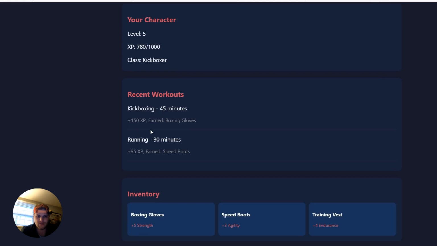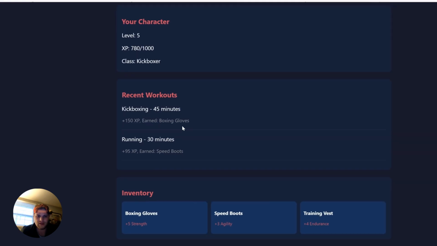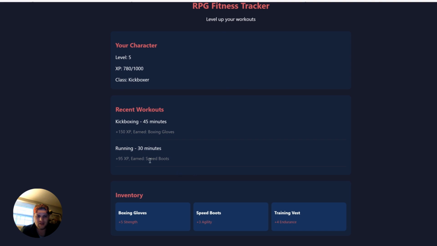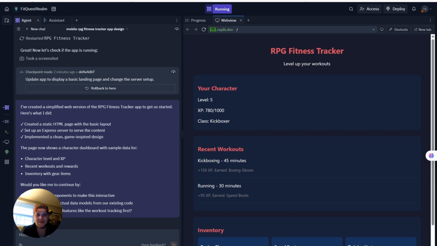Recent kickboxing, 150 XP, earned boxing gloves. So my guy got some boxing gloves. Ooh, I got a little speed boost. 95 XP earned speed boost? Yeah, that's pretty sick. Okay.